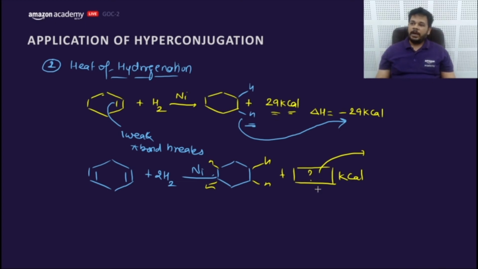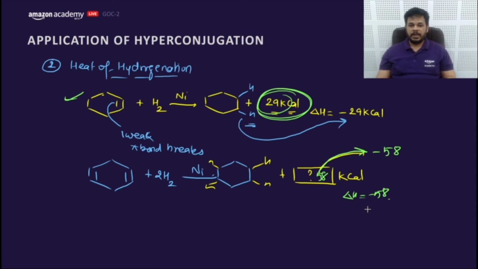How much? 4 hydrogens. That means 2. If I hydrogenate this, it will release 29 kilocalorie. What would be the data here? Minus 58. Yes, it would be 58. In terms of delta H, it would be minus 58. Yes, beautiful. This is example A, this is B, and this is C.